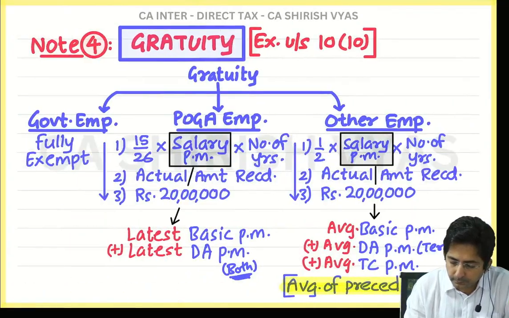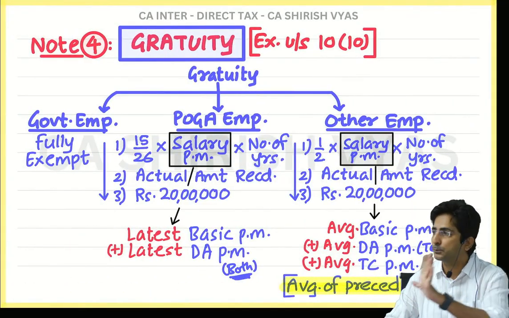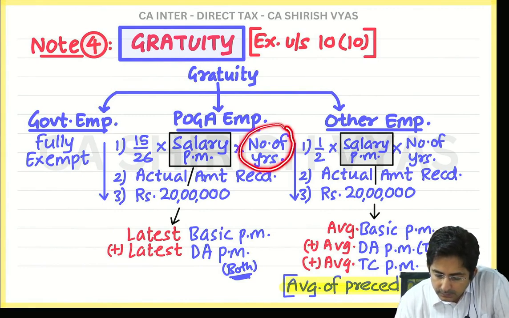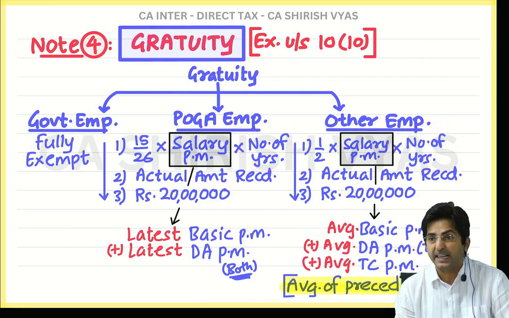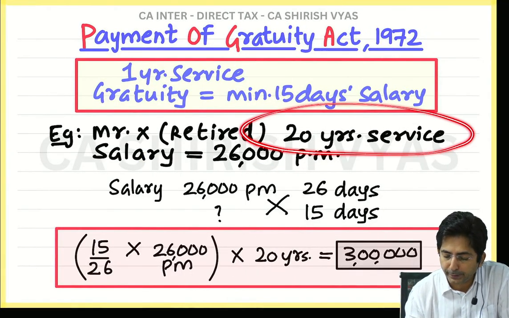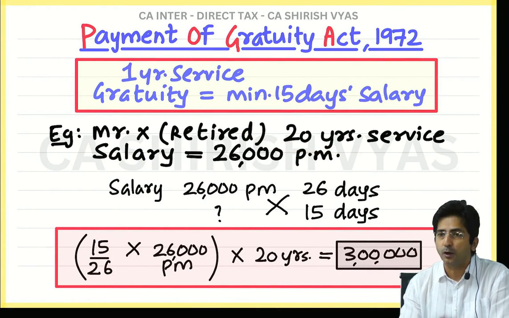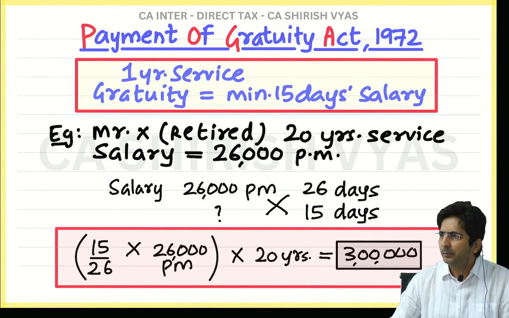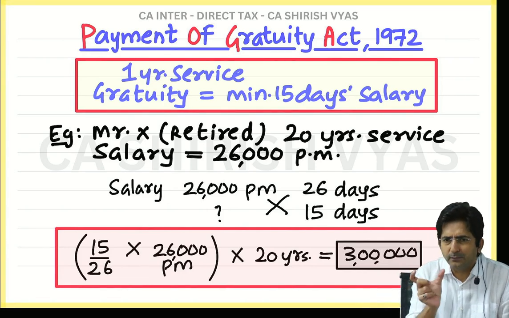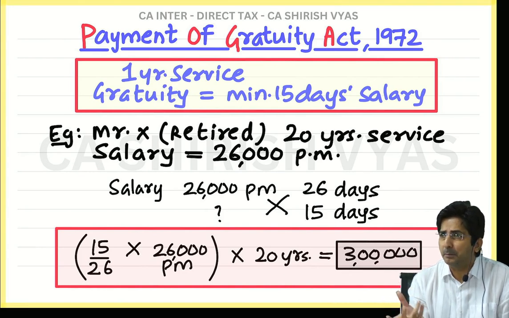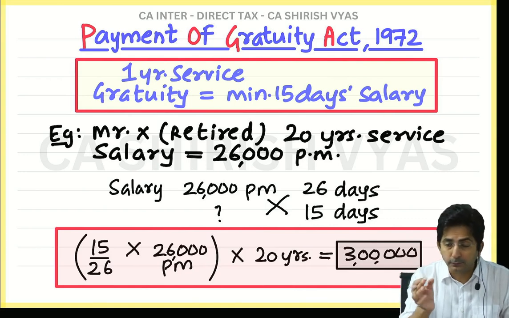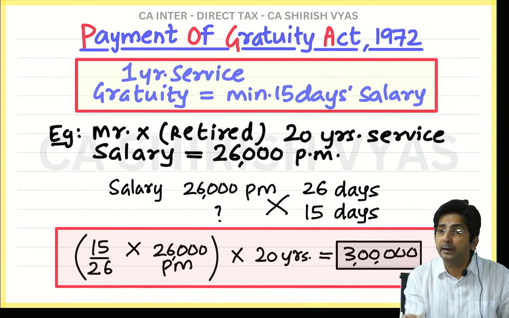So this was another employee. Last point. Can you see this number of years of service? Sometimes you know this number of years of service is in fraction. See here, this employee worked for exact 20 years. 20 years was in fraction or round figure? It was a round figure. But always you don't retire at a round figure. Sometimes your service comes in fraction. Say for example you worked for 20 years and 7 months. Your actual service when you count it comes to 20 years and 7 months.